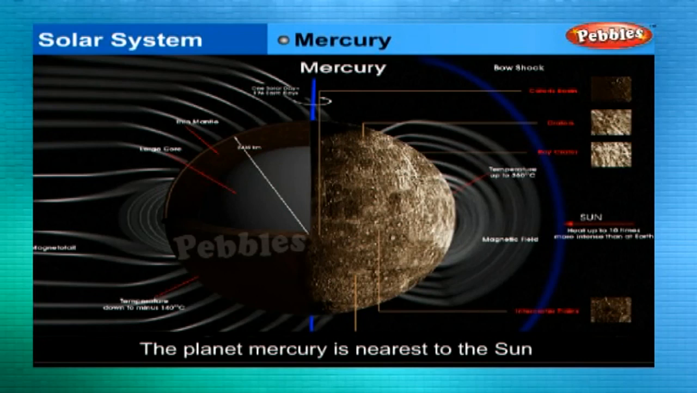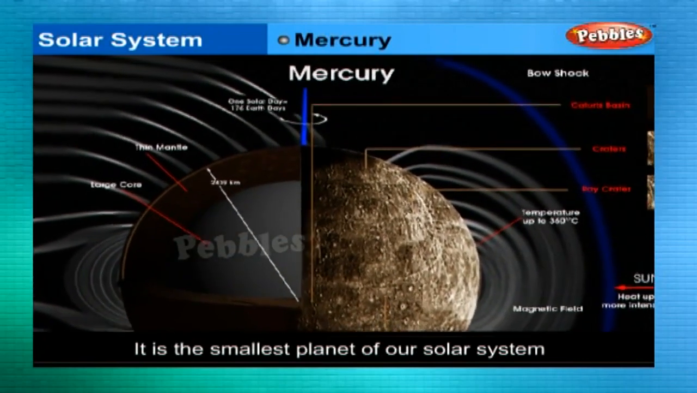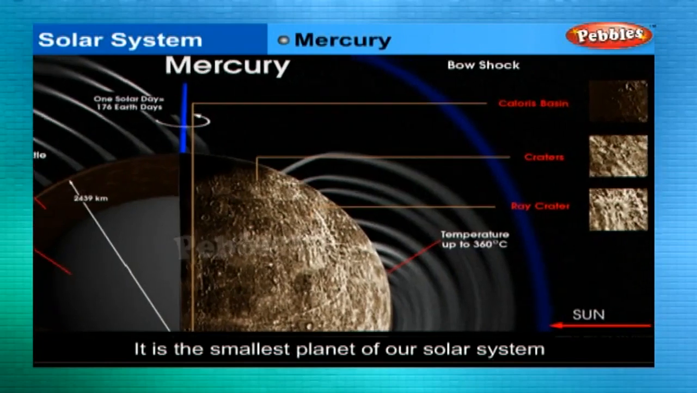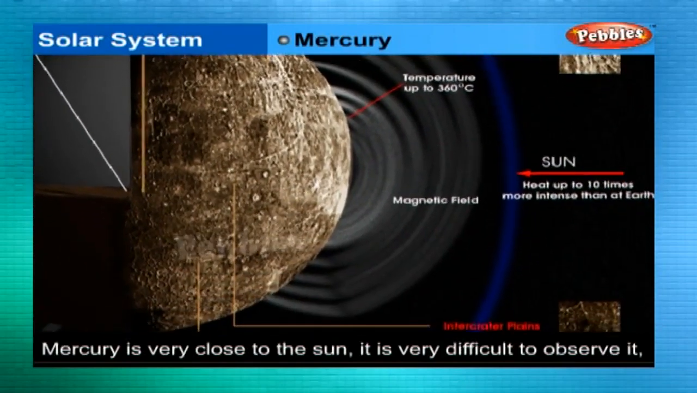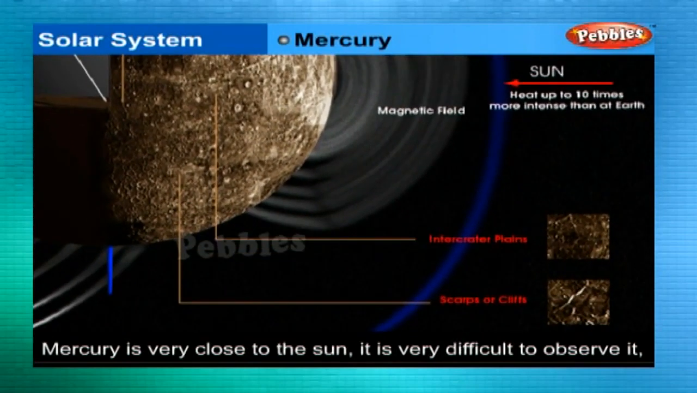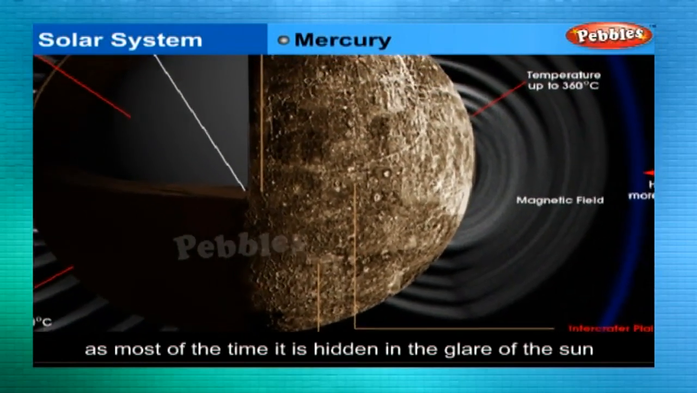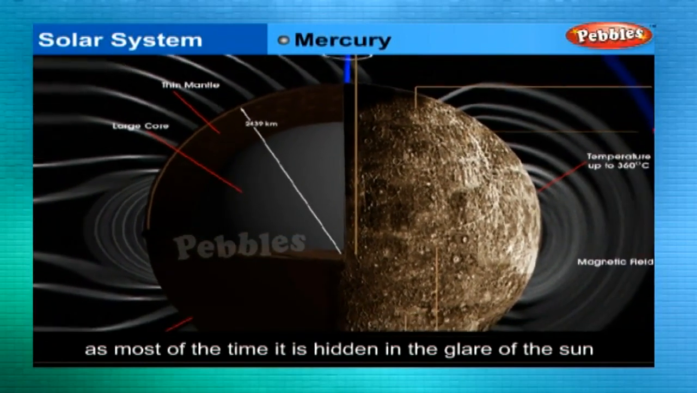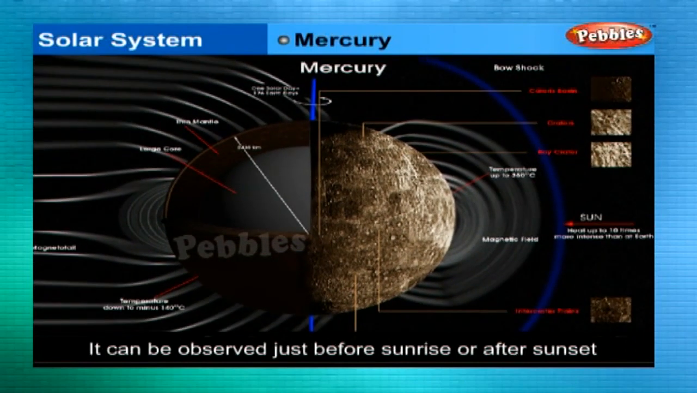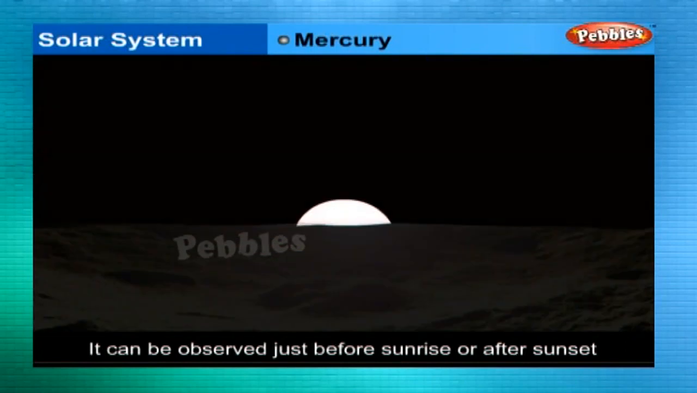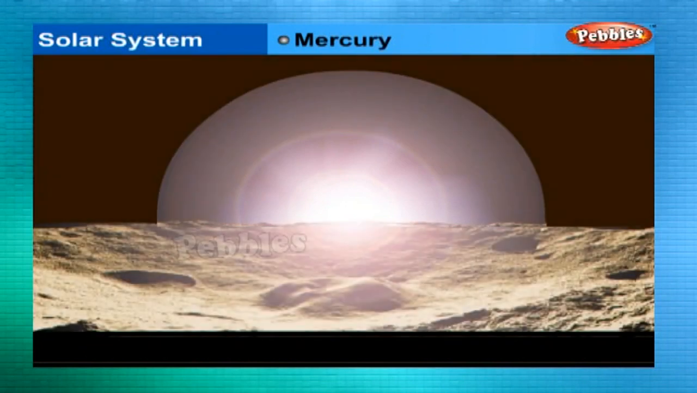Mercury. The planet Mercury is nearest to the Sun. It is the smallest planet of our solar system. Because Mercury is very close to the Sun, it is very difficult to observe it, as most of the time it is hidden in the glare of the Sun. However, it can be observed just before sunrise or just after sunset near the horizon. So, it is visible only at places where trees or buildings do not obstruct the view of the horizon. Mercury has no satellite of its own.